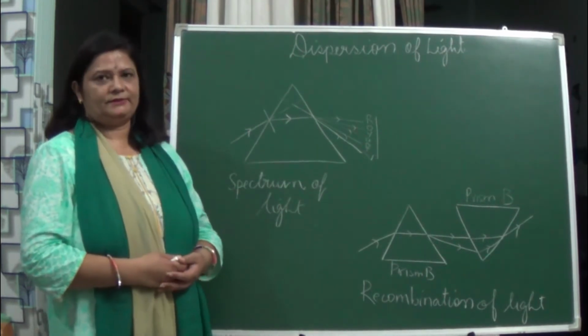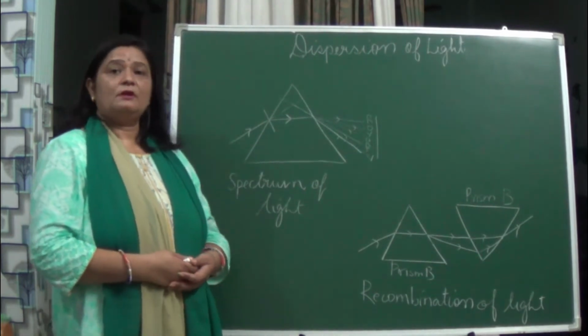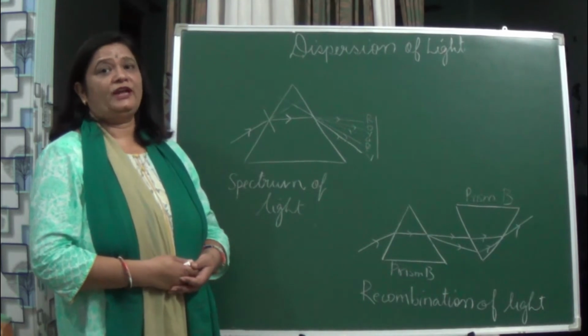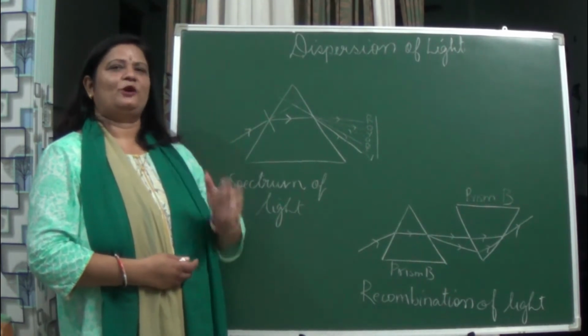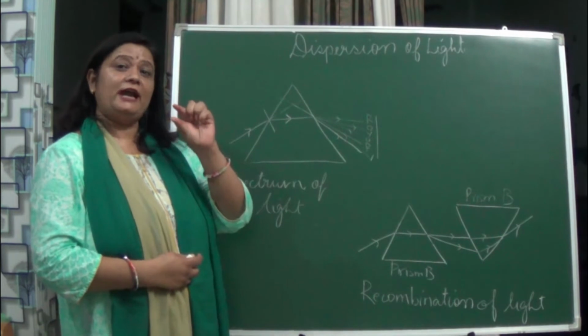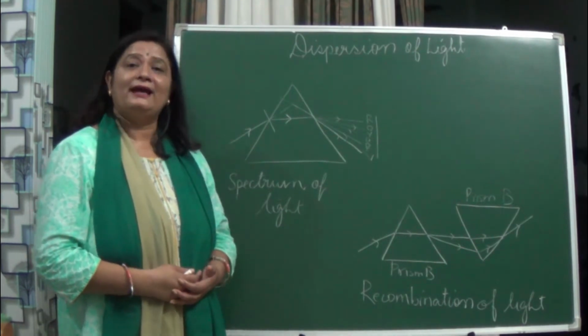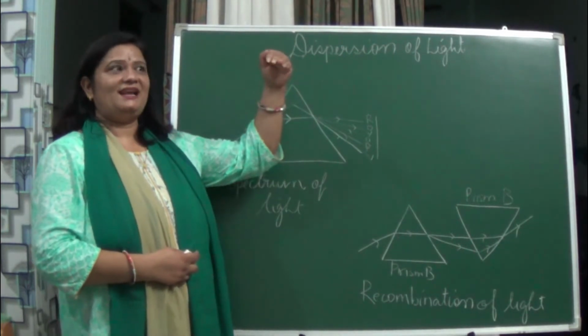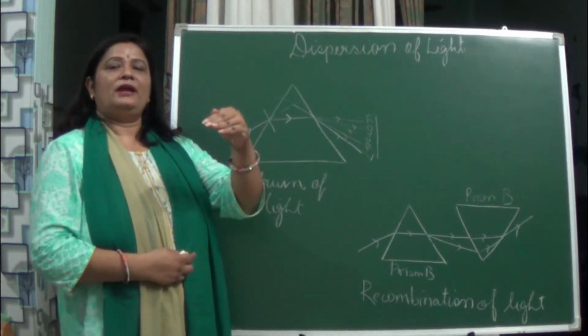Why does this happen? Actually, the white light coming from the sun strikes the raindrops. And here these raindrops are acting as tiny prisms. What happens once the light strikes the raindrop?